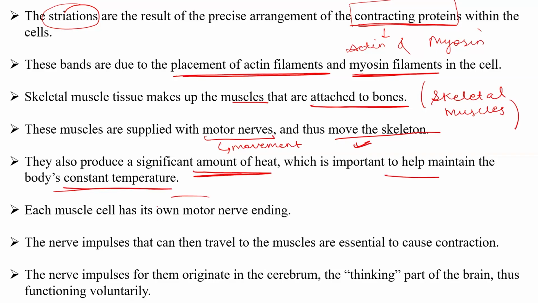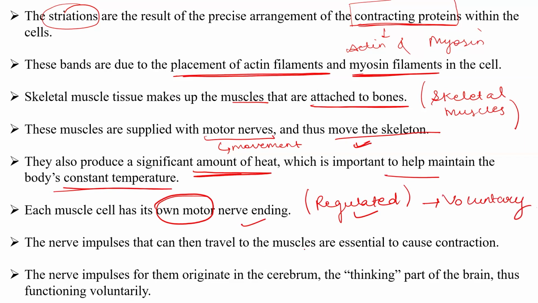Each muscle has its own motor nerve ending, so therefore it can be regulated. Since they have their own motor nerve ending, they can be regulated and therefore they can act voluntarily. The nerve impulses that travel to the muscles are essential to cause contraction. The nerve impulses for them originate in the cerebrum, which is the thinking part of the brain, and therefore they can function voluntarily and regulate the movement depending on the situation.